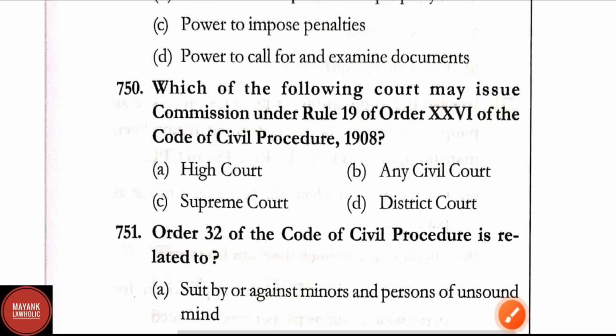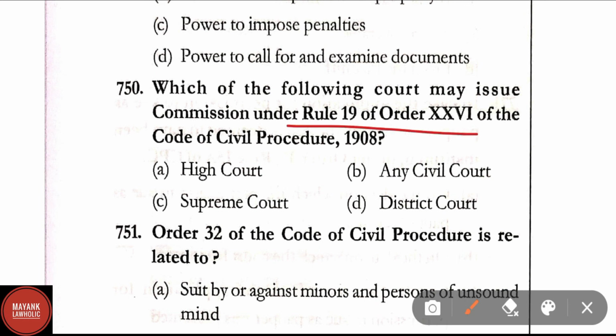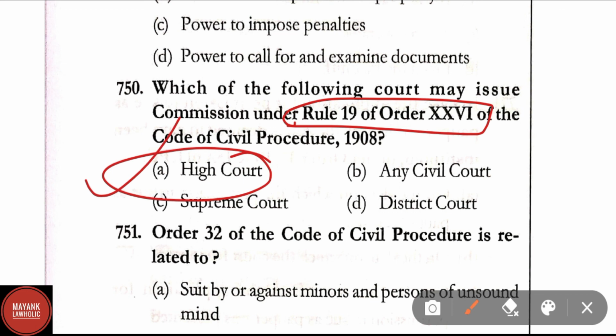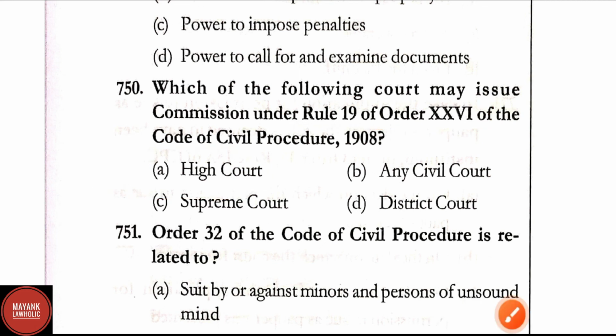Question number 750. Which of the following courts may issue commission under Rule 19 of Order 26 of CPC? Option A, High Court; option B, any civil court; option C, Supreme Court; and option D, District Court. Correct answer here is option A, that is High Court. Court can issue commission under Rule 19 of Order 26 of CPC in High Court. High Court can issue such commission.